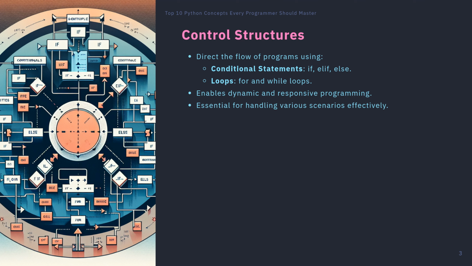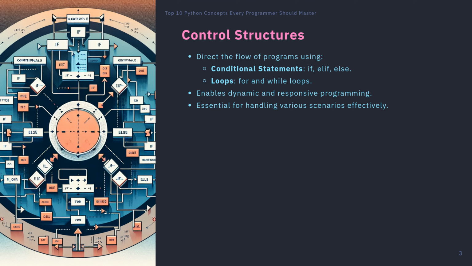Control structures are essential for directing the flow of your program. In Python, the most common control structures are conditional statements and loops. Conditional statements such as if, elif, and else allow you to execute different blocks of code based on certain conditions. For example, you might check if a user's input meets a specific criterion before proceeding.